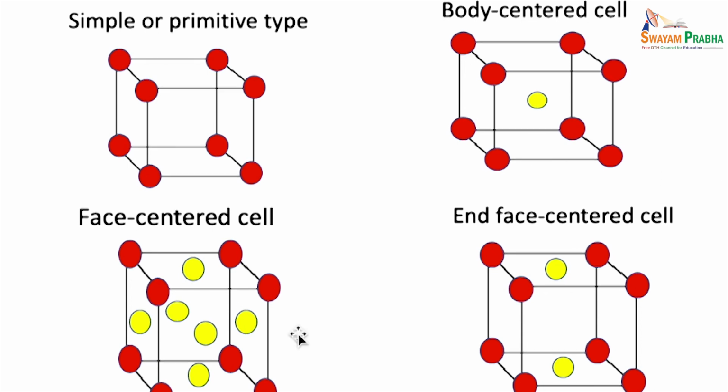The end-centered cell is represented by C. The body center is represented by I. And face-centered is represented by F. Now, the face-centered unit cell, the body-centered unit cell, and the end face-centered unit cell are non-primitive cells because they have lattice points present at positions other than the corners.